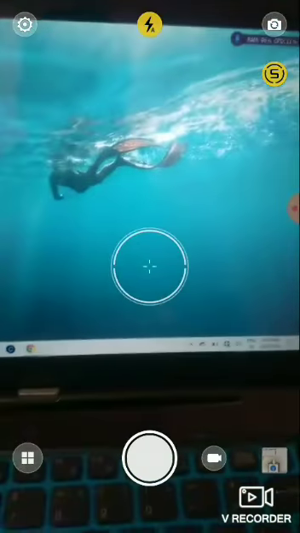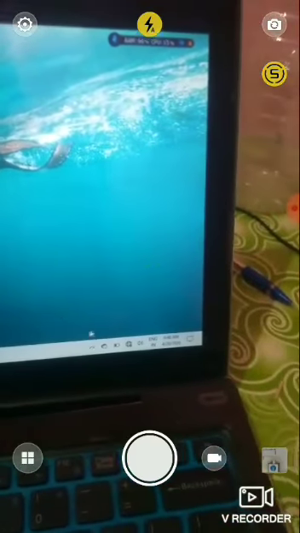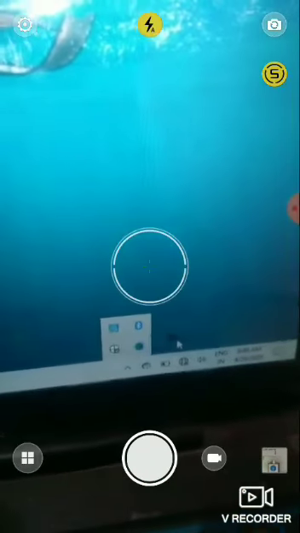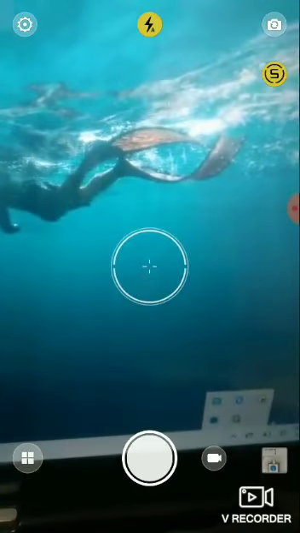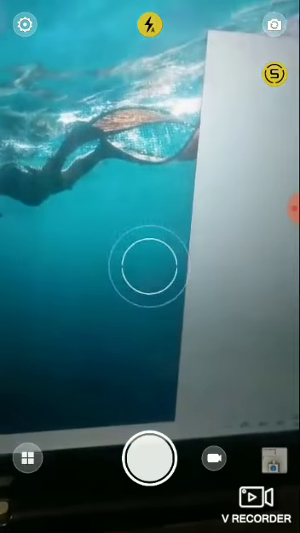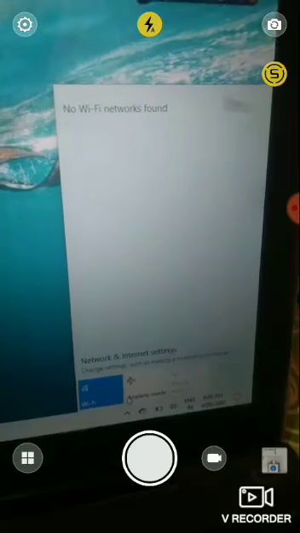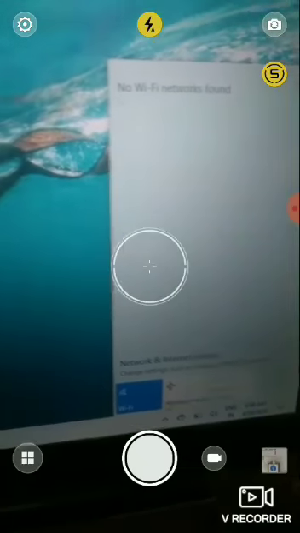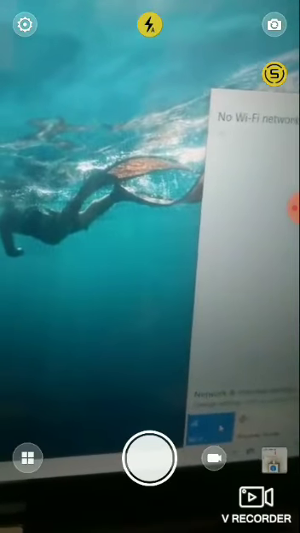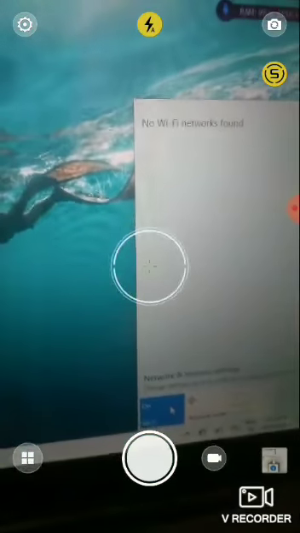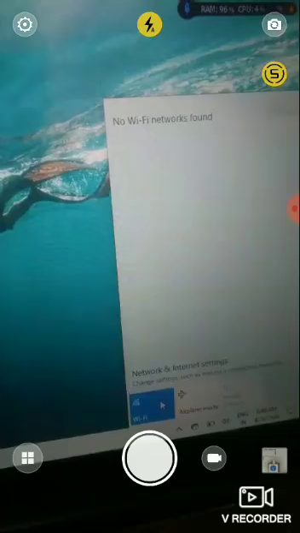In my laptop, you can see this is a Windows 10 operating system, and here is an option which has a globe sign. We can click on that sign, and there is no Wi-Fi network found. Here Wi-Fi is on; by clicking this, Wi-Fi is off, and when we click again, Wi-Fi is on, so no network is available.